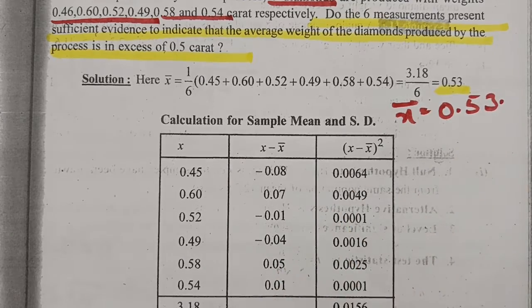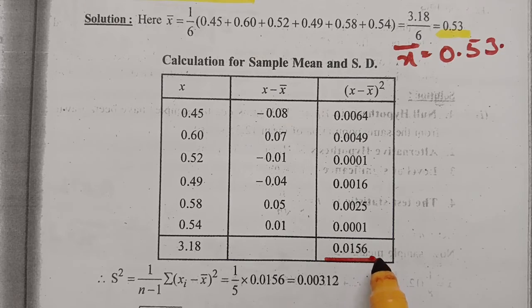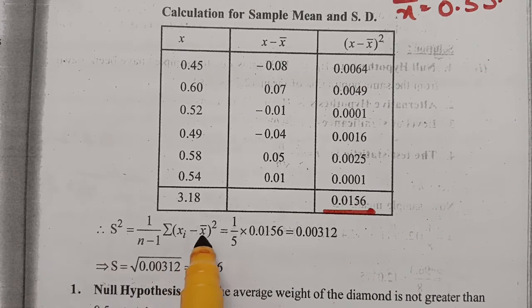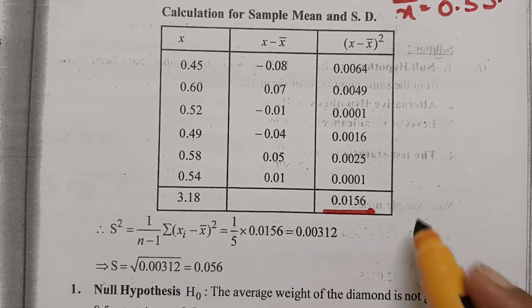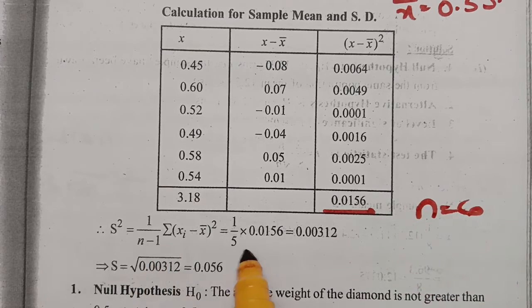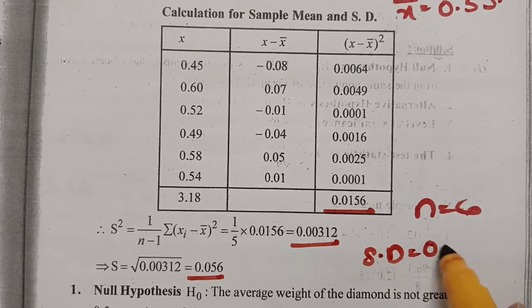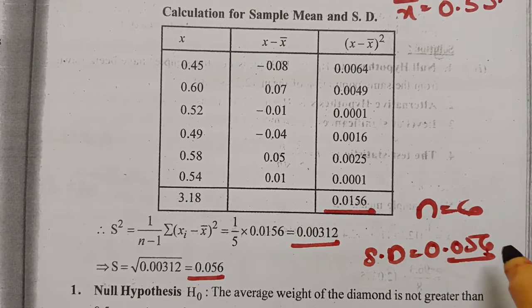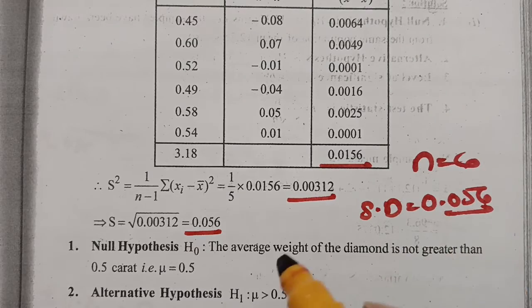We square these and after addition we get 0.0159. The variance is the sum of (x minus x bar) whole square divided by n minus 1. Here n, the number of diamonds, is 6, so we divide by 5. After taking the square root of the variance, the standard deviation SD is 0.056. Clear? So x bar is 0.53 and the standard deviation is 0.056.